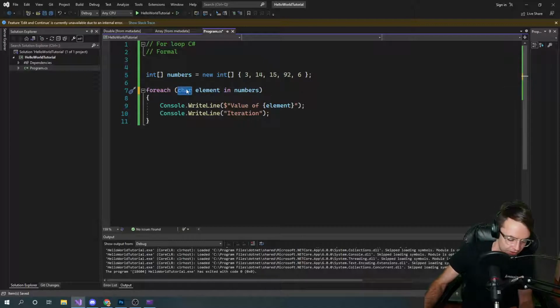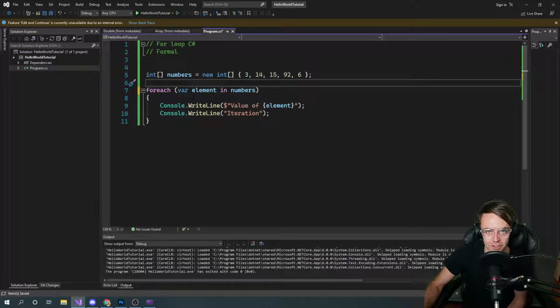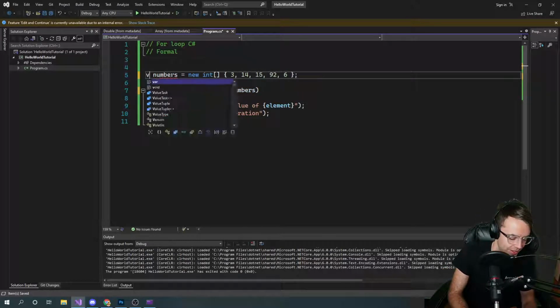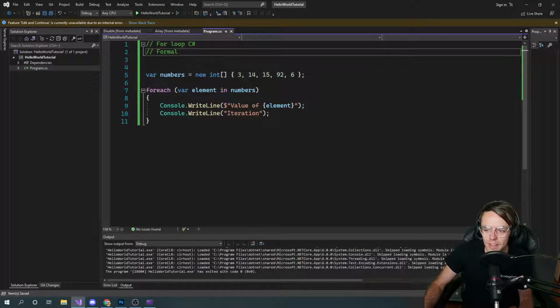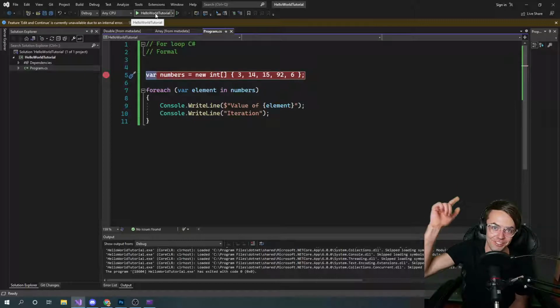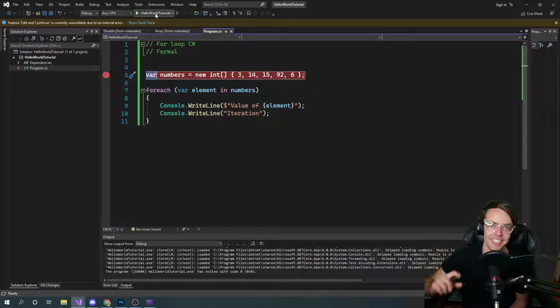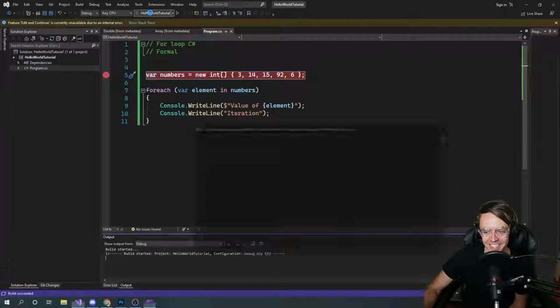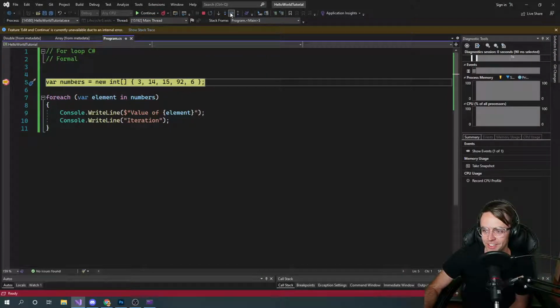Another thing too is you could just change this to var. You could change all of this to var. Let's see if we can change this to var. If you ever just get an error, and this is going to sound really bad, but I know a lot of people watching this are beginner programmers. If you just want to fix it, and you're getting crazy errors, just put a var there. I know there's some dude who lives in his mom's basement that's going to be screaming, "You can't do that!" But I'm here to tell you, you can do that, and nobody's going to say anything.